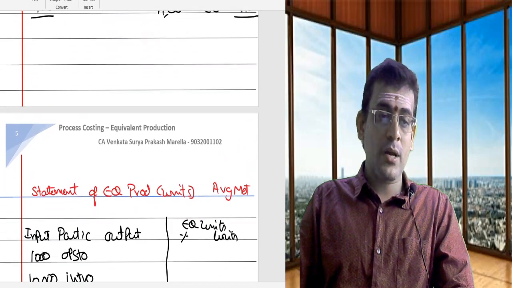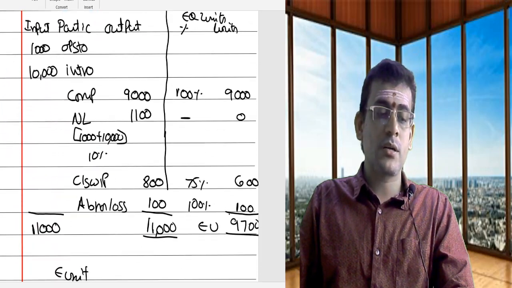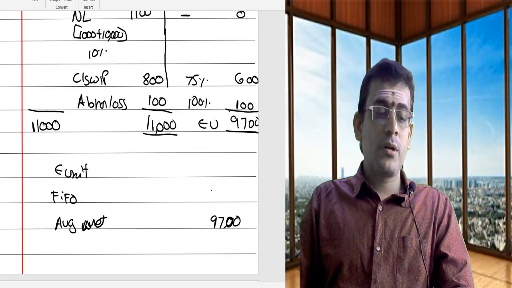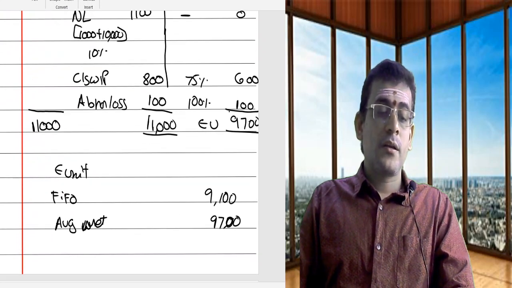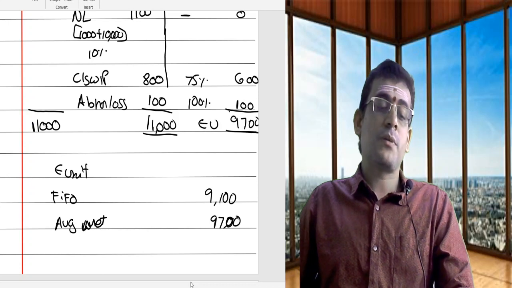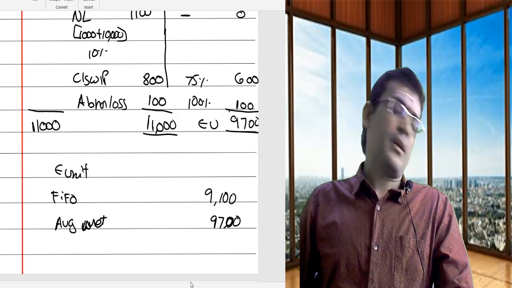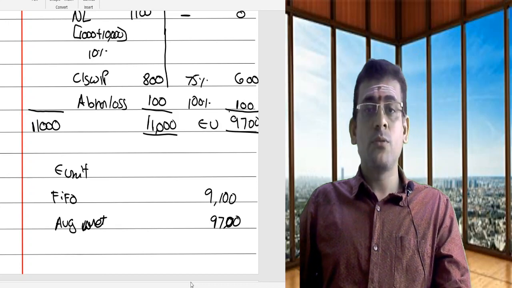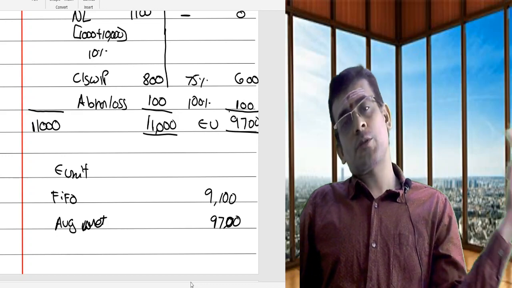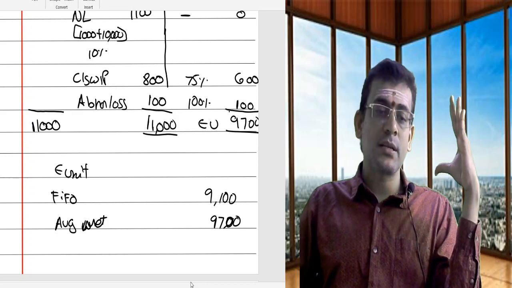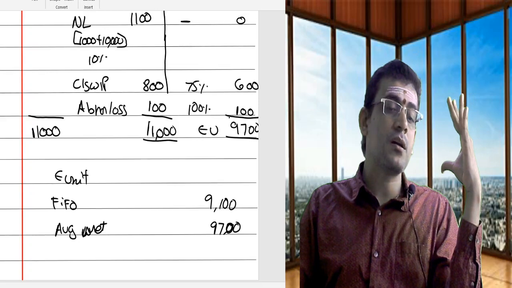So equivalent units under the FIFO method is 9,100, and equivalent units under the average price method is 9,700. It differs. As the units differ, ultimately the cost per unit will also differ. So that's your first statement under both the methods.